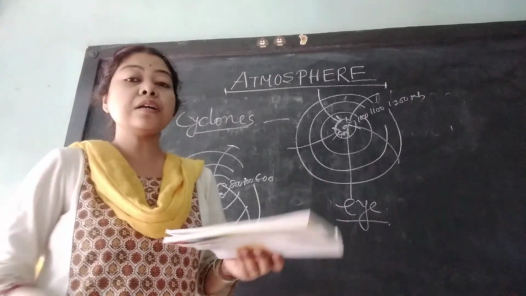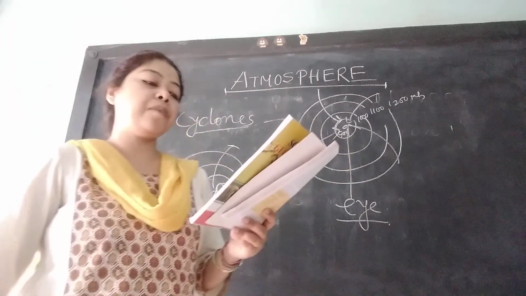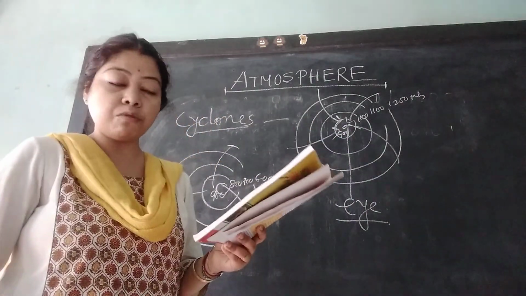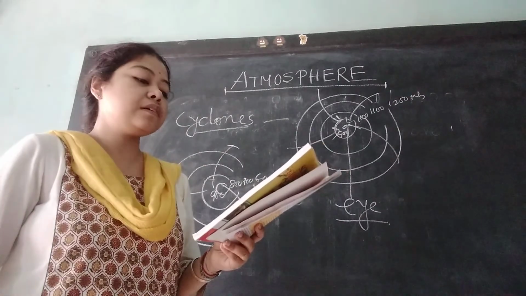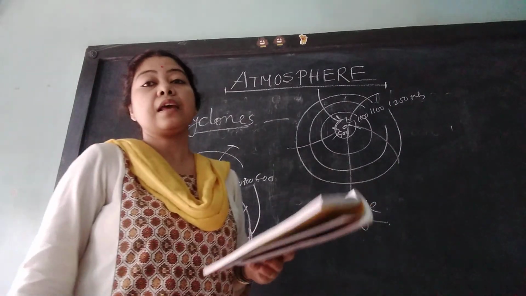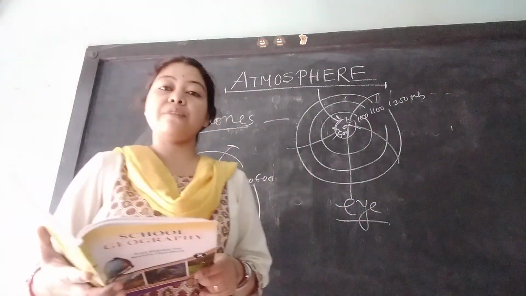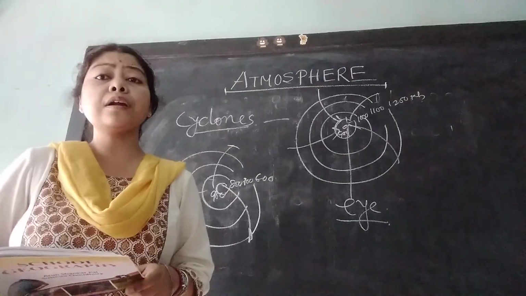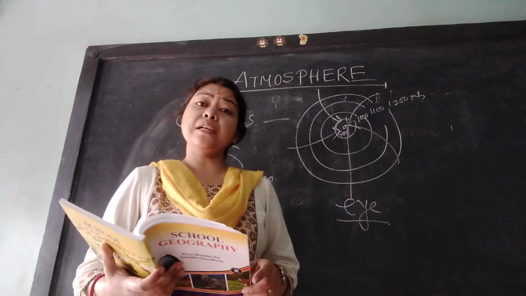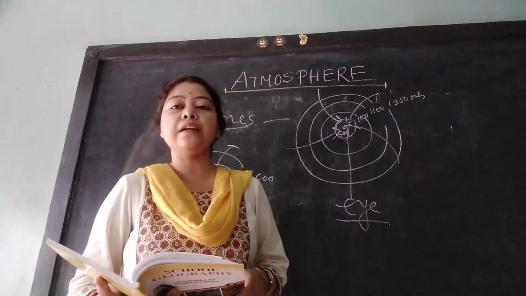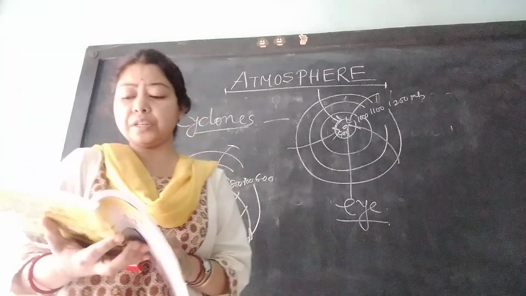The word cyclone was first explained by Henry Piddington in 1854, and the word anticyclone was first used by Sir Francis Galton in 1860. So, very important: what is the definition of sudden wind? What are the two types of sudden wind? Cyclone and anticyclone. What is cyclone? What is anticyclone? And the differences between cyclone and anticyclone you should read once.